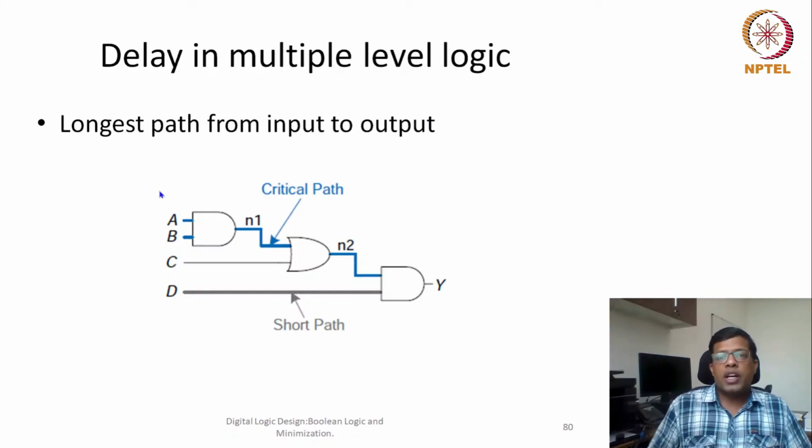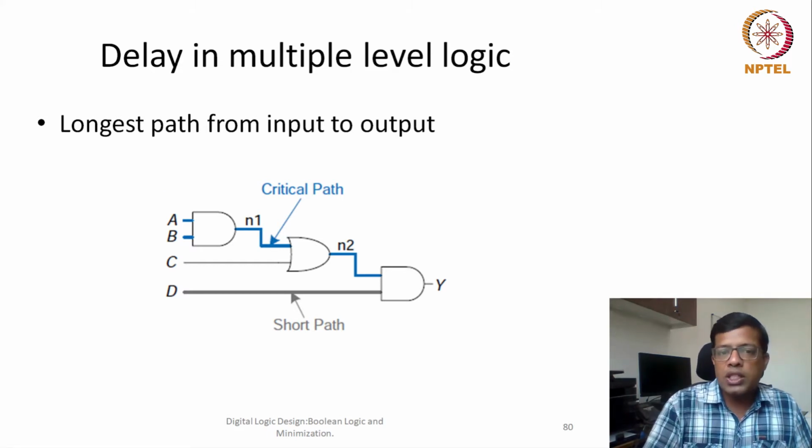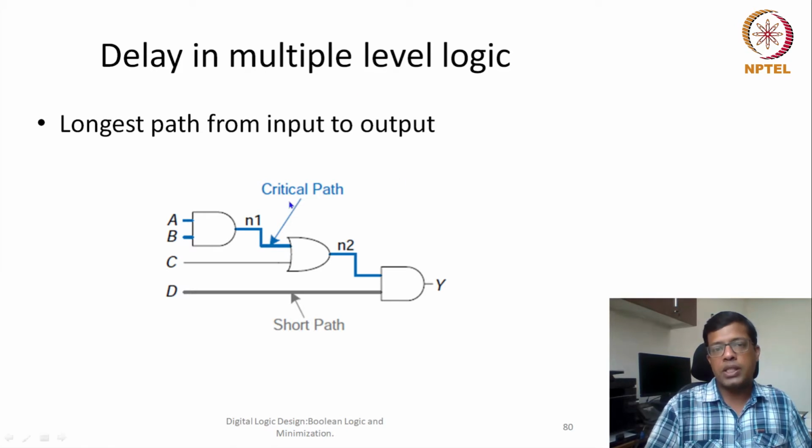So if the gate is of multiple stages or multiple levels, then what is the delay? Delay would depend on the longest path from input to output. Again, the assumption is that all the inputs are available at the same time. If all the inputs change at the same time, then we can find out what is the longest path. This longest path is also called the critical path.